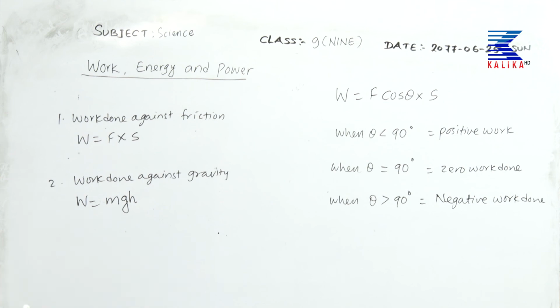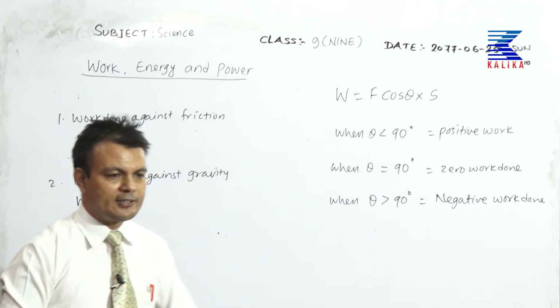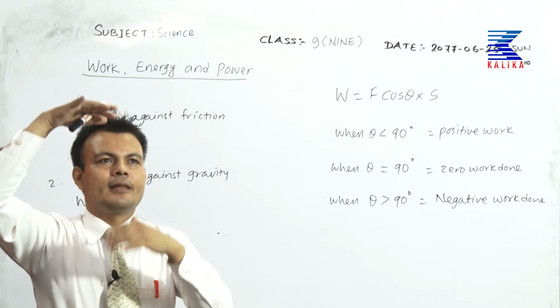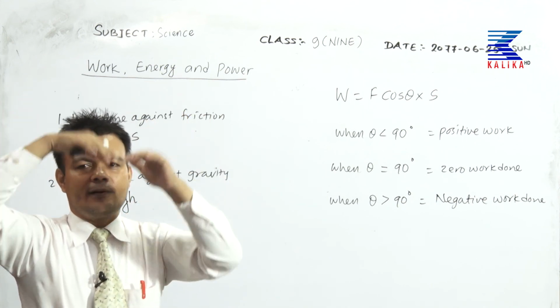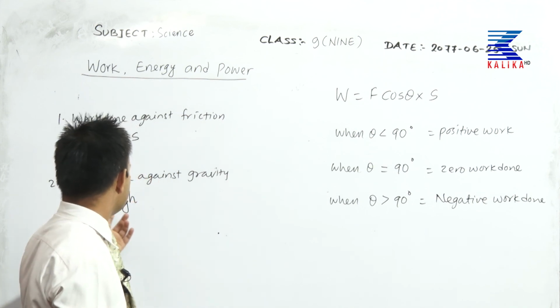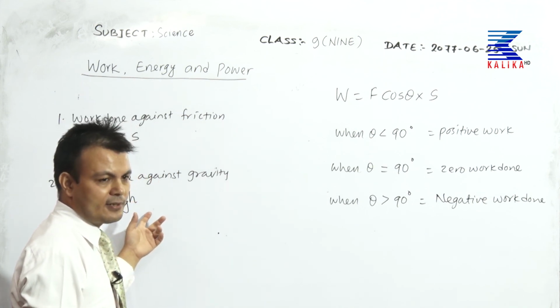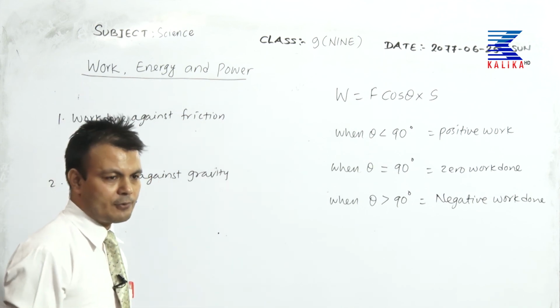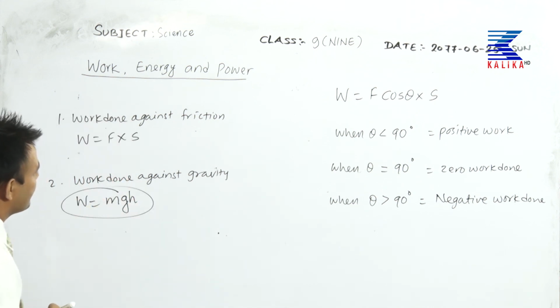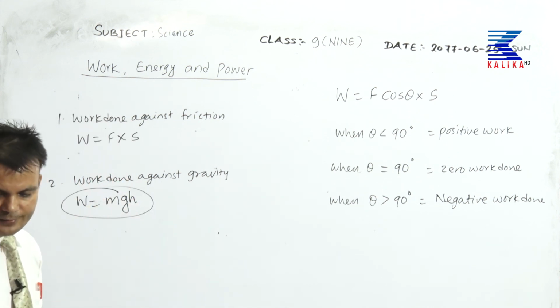So for example, I threw a ball of mass 2 kg upward up to the height 10 meter. So m is 2, g is 9.8 and 10 meter, 2 into 9.8 into 10. So what I get will be the total work done. Okay, so good.